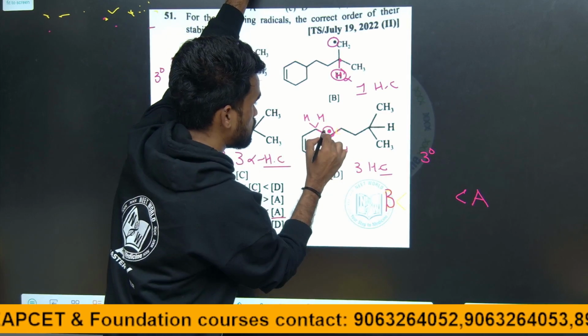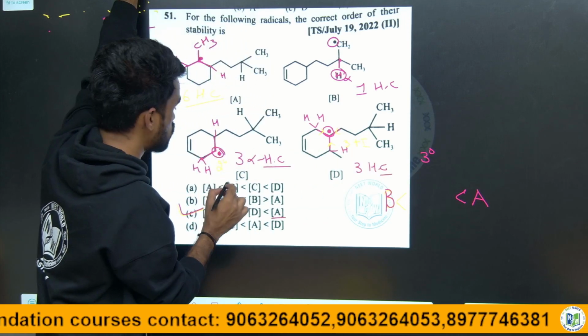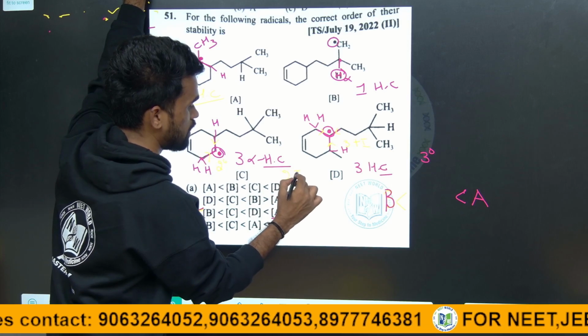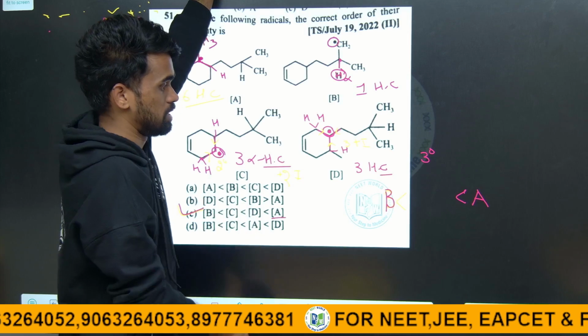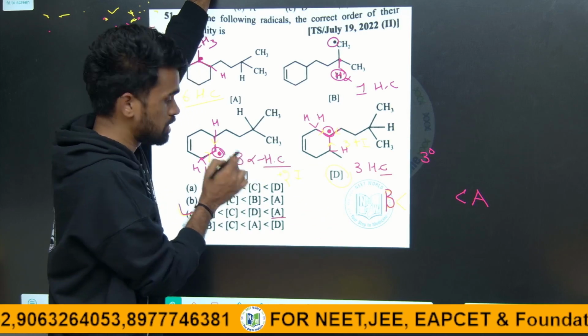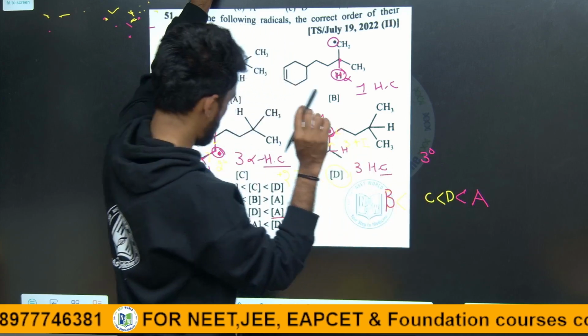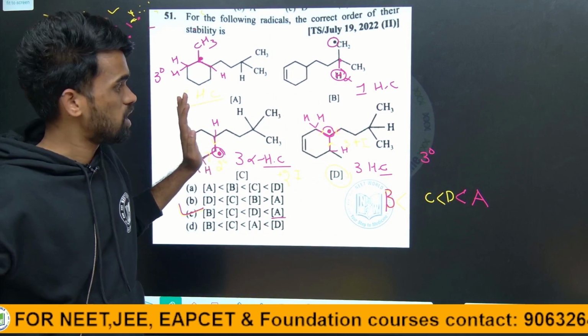On 3 sides there is a plus I effect, so 3 plus I effects are there here, but here there are only 2 sides, so 2 plus I effects. The one with more plus I effect is more stabilized. So D is more stable than C. So the order is A, D, C, B. I hope it is clear. No confusion, nothing.